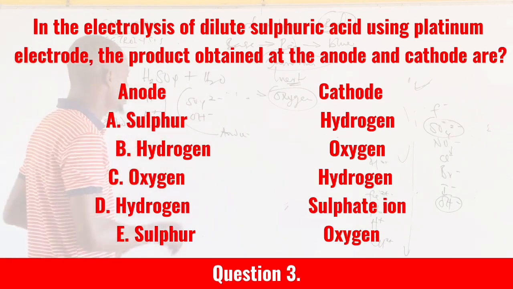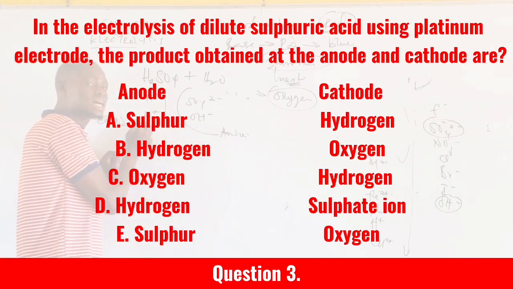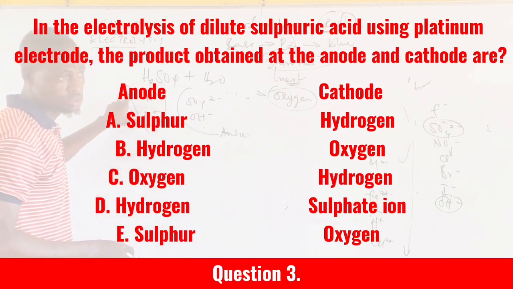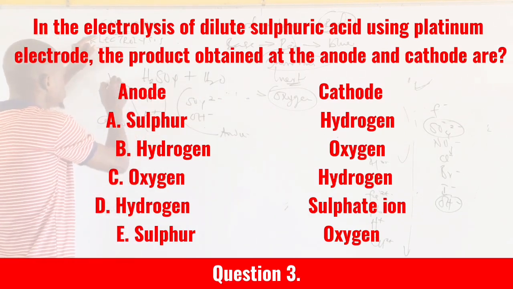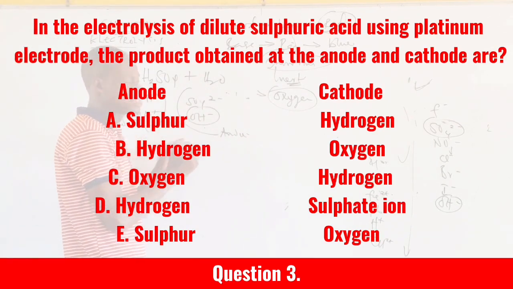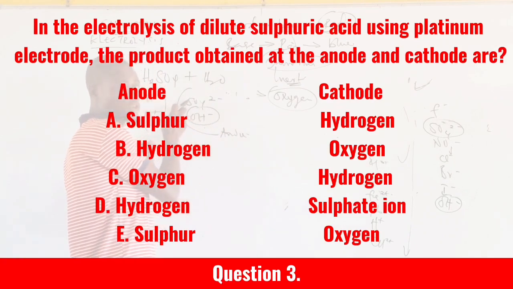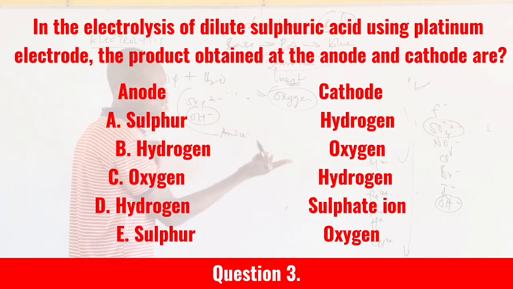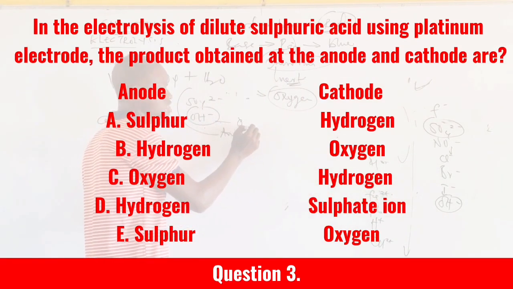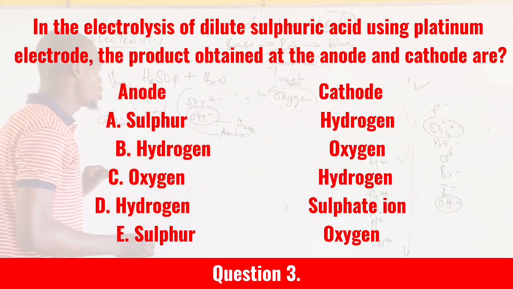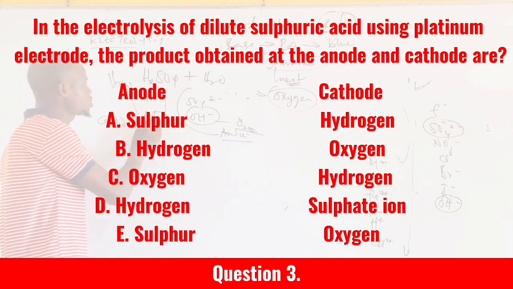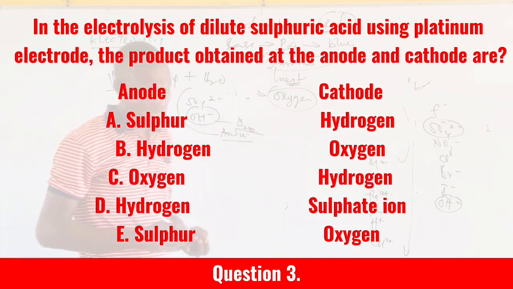Anode. Now, when this one gets to the anode and this one gets to the cathode, hydrogen ion will be discharged. Then, at the cathode, hydrogen gas will be produced. While here, OH minus will be discharged because it is lower than SO4 in the electrochemical series. So when it is discharged, it simply means oxygen gas will be produced. So at the anode, there will be production of oxygen gas. At the cathode, there will be production of what? Hydrogen gas.